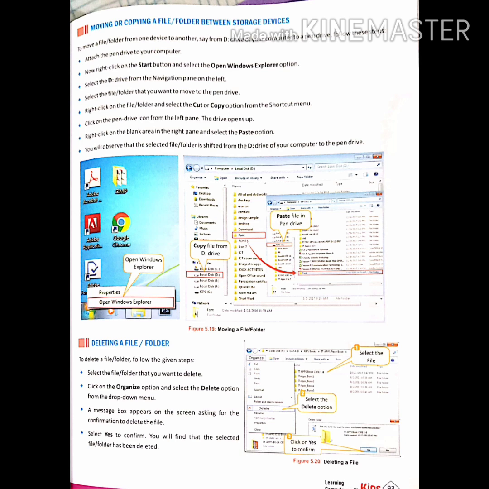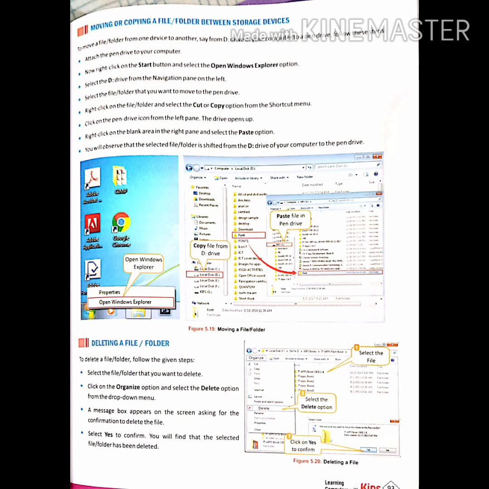Moving or copying a file or folder between storage devices. To move a file or folder from one device to another, attach the pen drive to your computer. Now right click on the start button, select the D drive, and select the file or folder that you want to move. Right click on the file or folder and select the cut or copy option. Click on the pen drive icon from the left pane. Right click on the blank area, and you will observe that the file is shifted from the D drive of your computer to the pen drive.